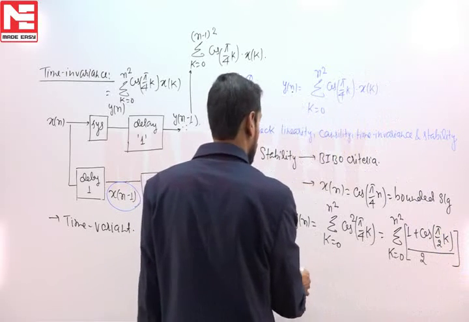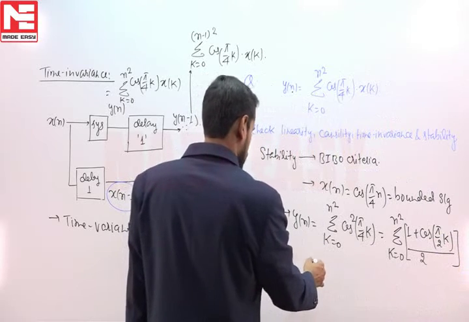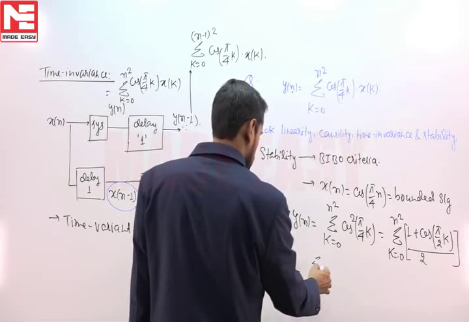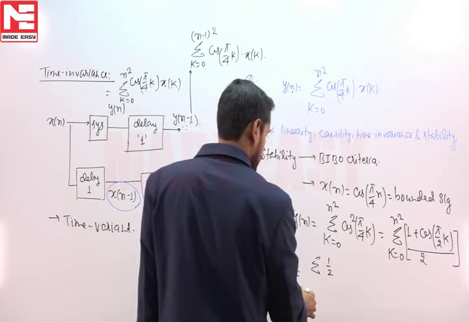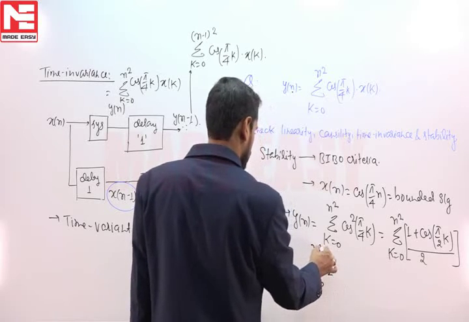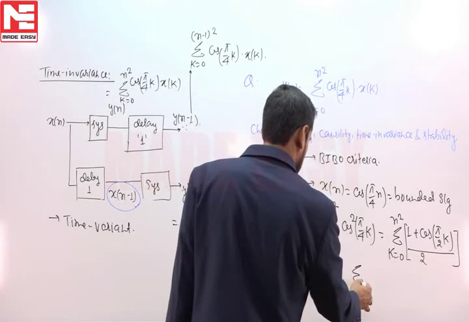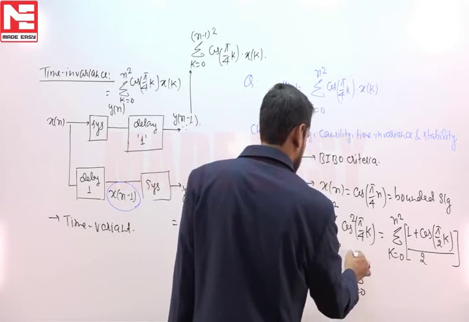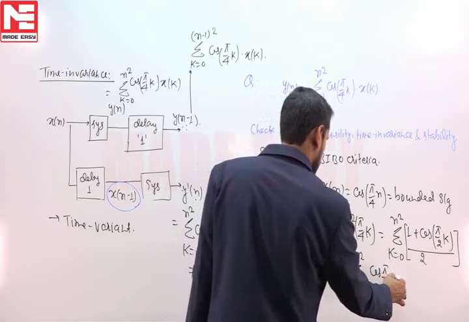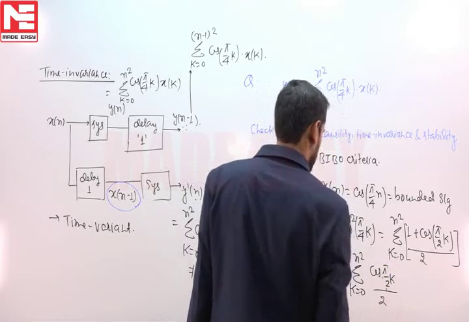Now we can write the first term as summation of 1 by 2 over the range 0 to n square, plus the remaining part, cos pi by 2k divided by 2.